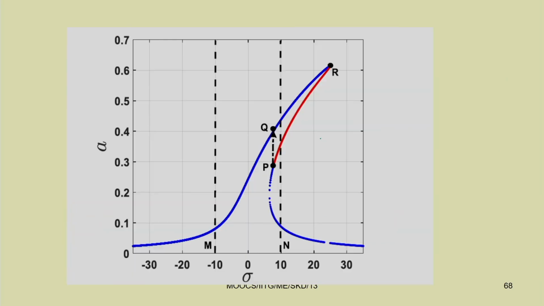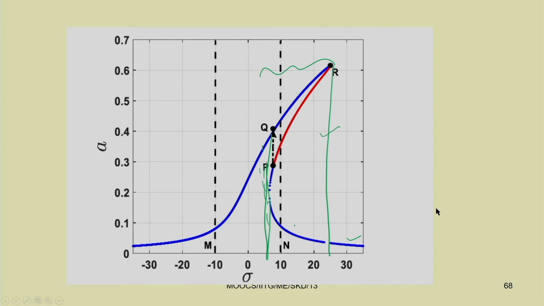A typical frequency response plot looks like this. Here you can observe, as I just told you regarding the stability part, that in this type of system you have a multi-branch response. Up to this point we have only a single response, but from here to here we have multiple responses. So, 1, 2, 3, we have 3 solutions. Before this we have only one solution, and after this also we have one solution. We have multiple solutions between these two portions. So, this is known as the frequency response plot.